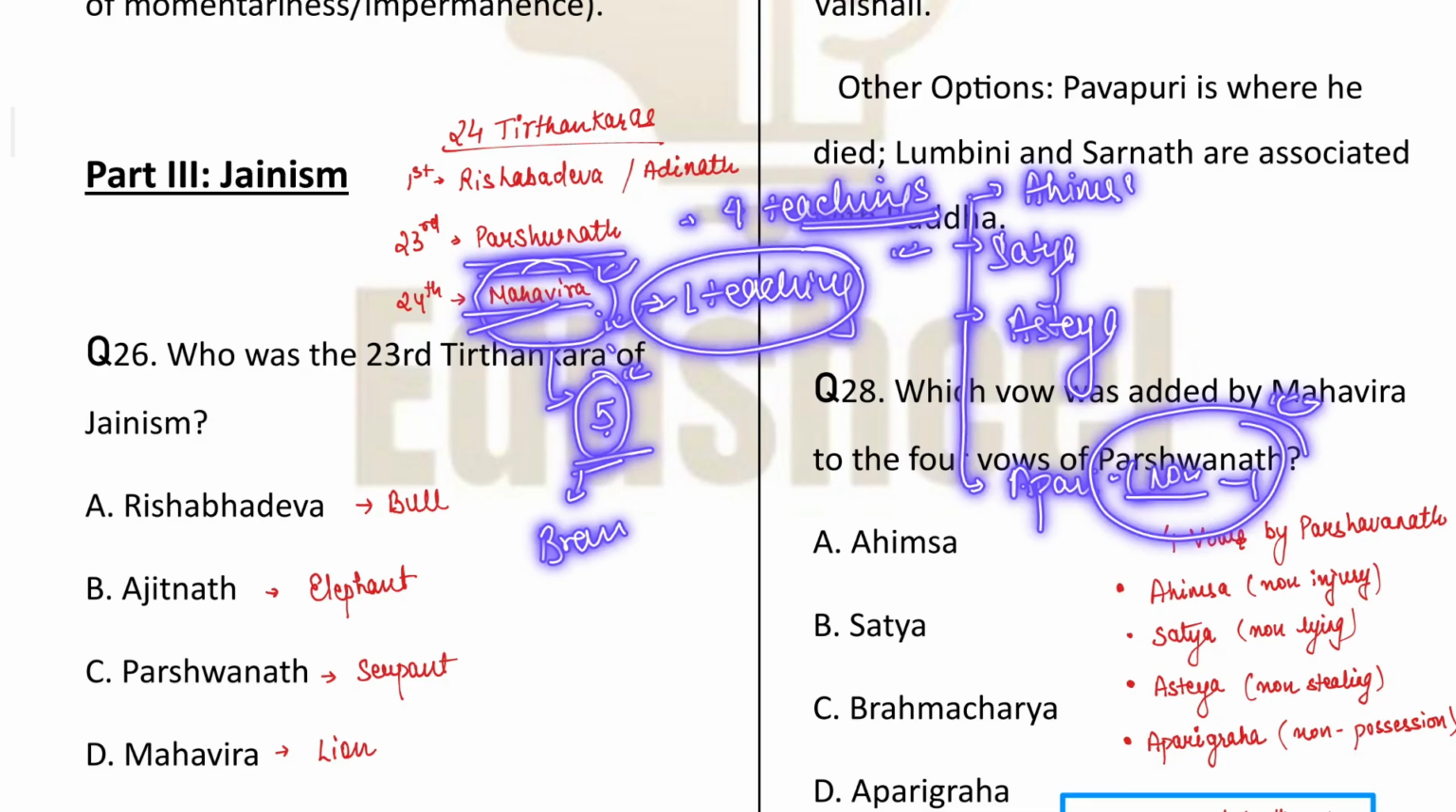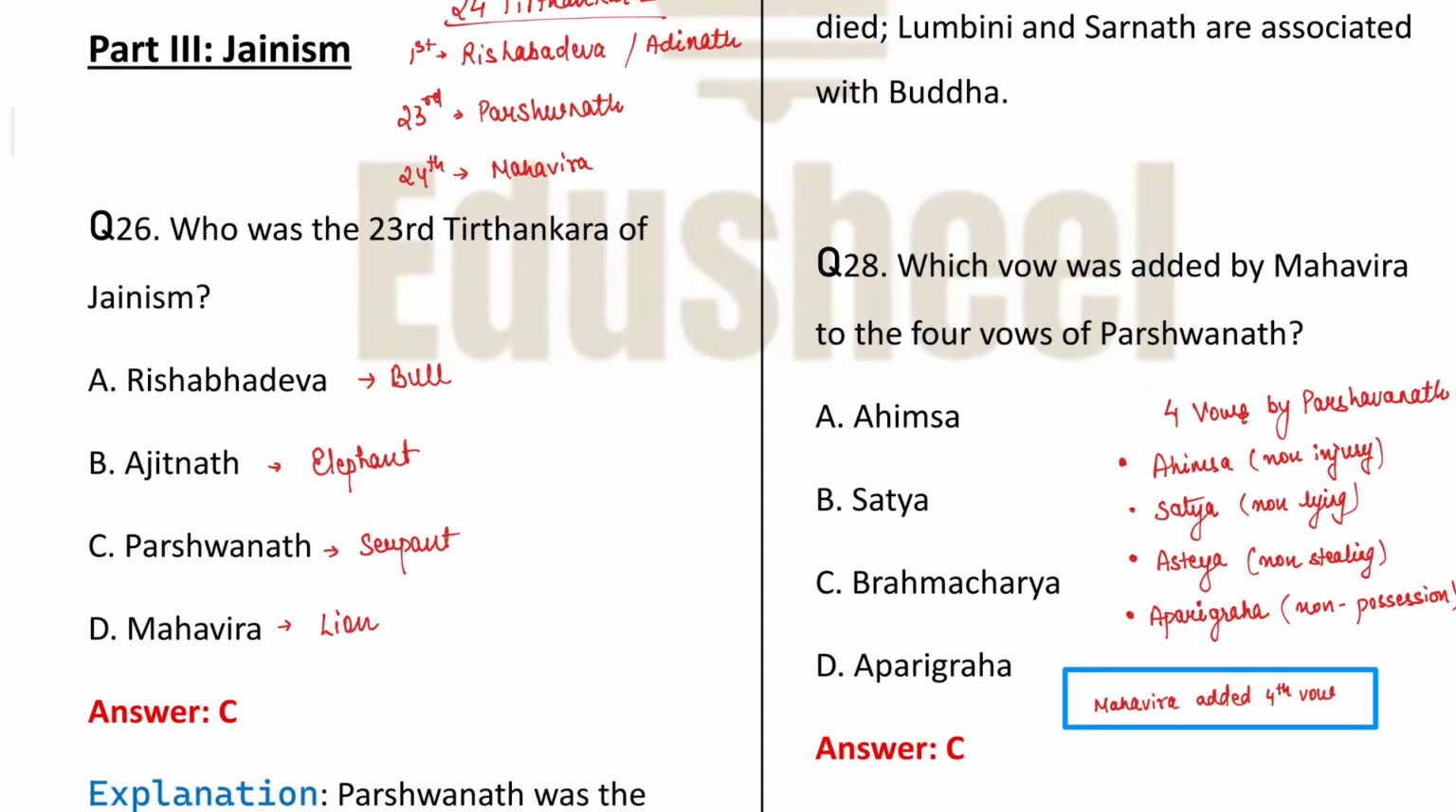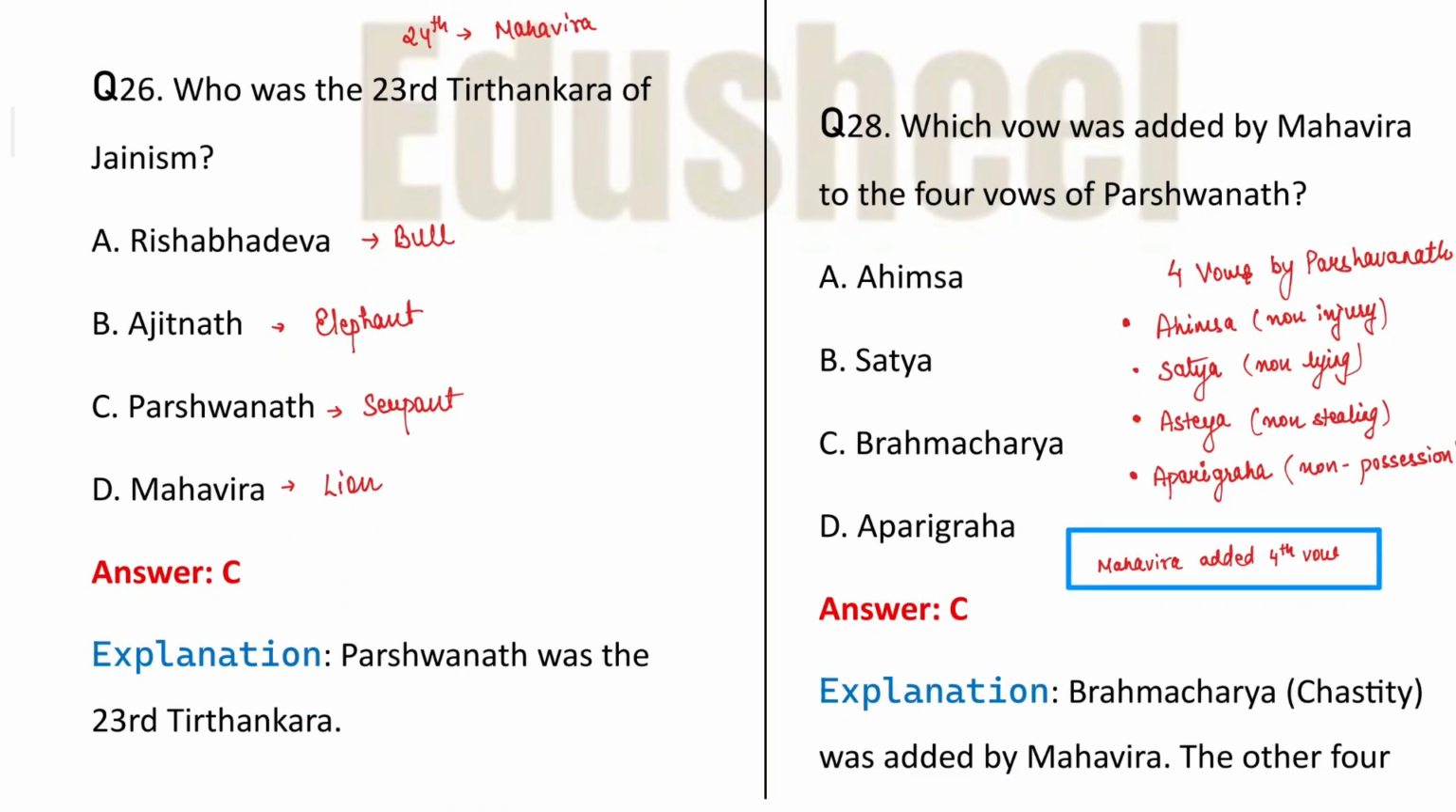So let us start with the chapter, and in the chronological sequence we will solve the questions. Now, who was the 23rd Tirthankar of Jainism? Just now I talked about Parshavnath. He was the 23rd Tirthankar.